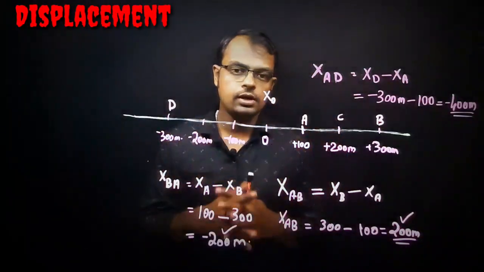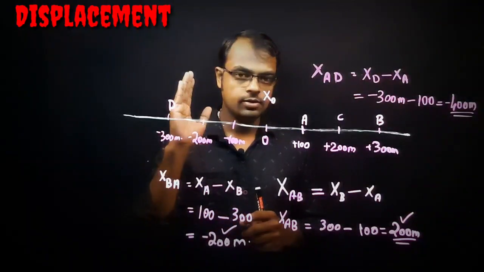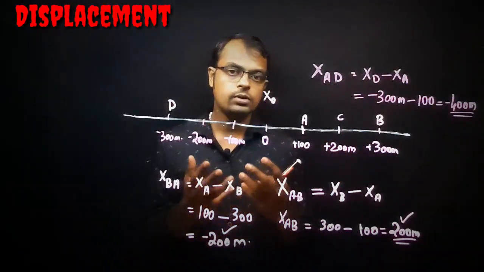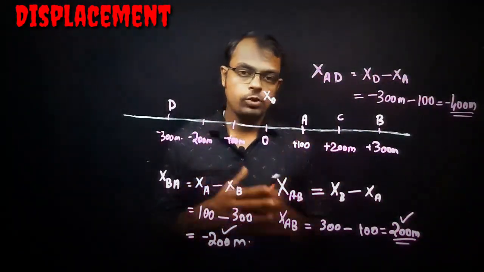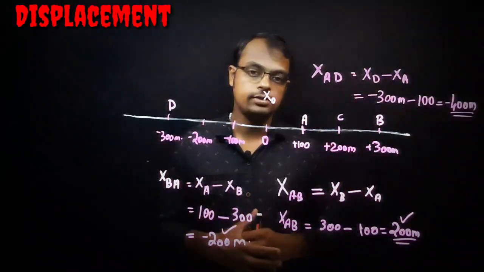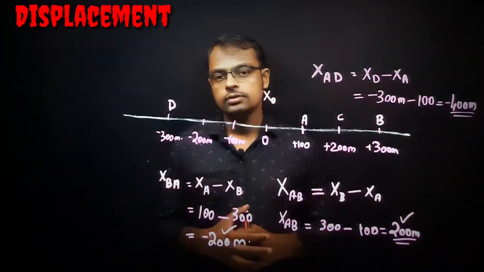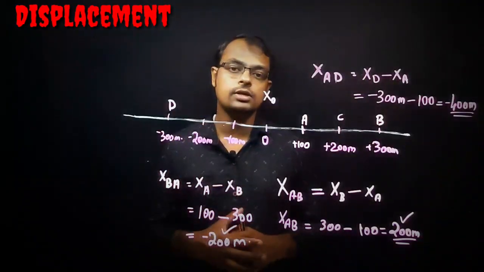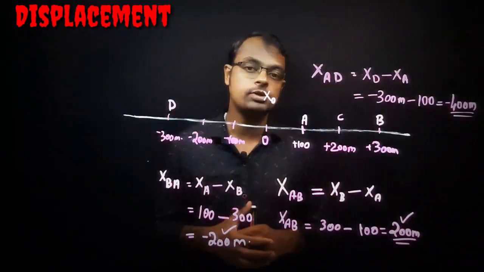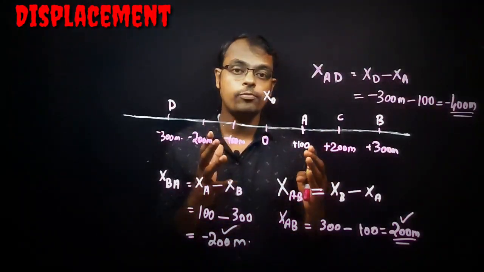So let me conclude here. What is the main difference between distance and displacement? Distance is always a positive quantity. Displacement is either positive, negative or it may be 0. Next point is that distance is a scalar quantity and displacement is a vector quantity, because both magnitude and direction are there. Next, distance means the actual path covered by the object, whereas displacement is the shortest distance between initial and final position. It is independent of the path covered.